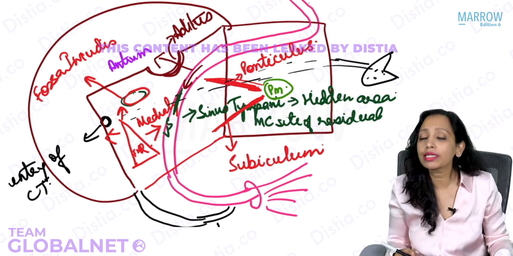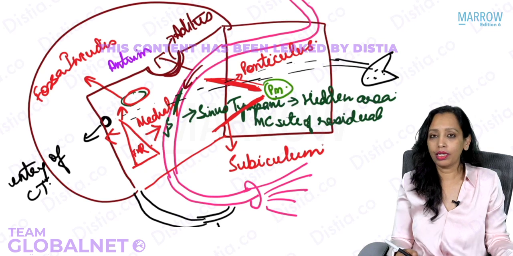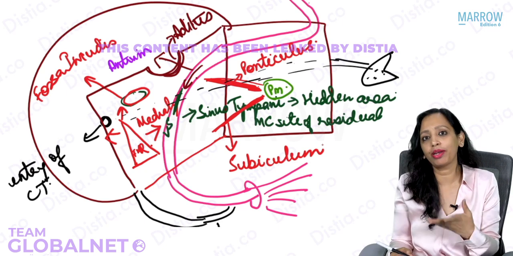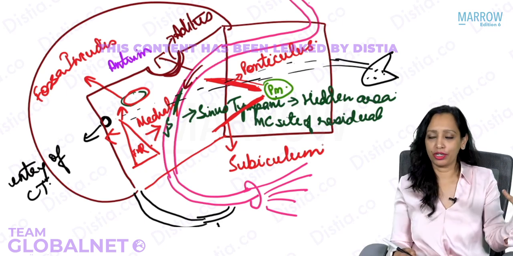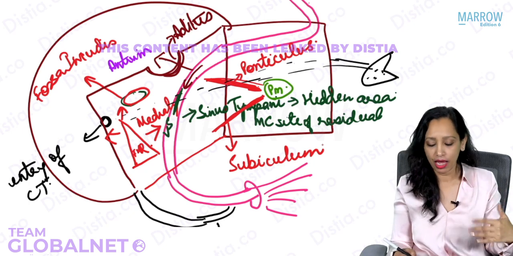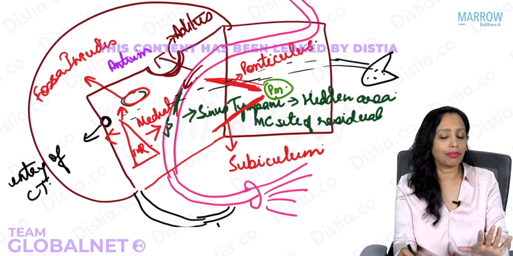The ponticulus and the subiculum. When we were learning this, our teacher told us to remember it as Polis station. That is how I remember it till date. Ponticulus is superior, P, and S is inferior, subiculum. So in between that is the sinus tympani area.